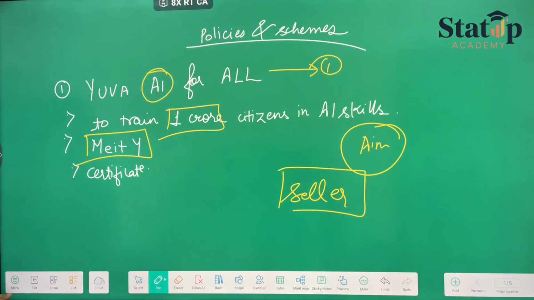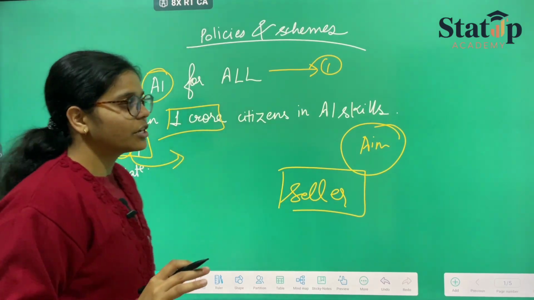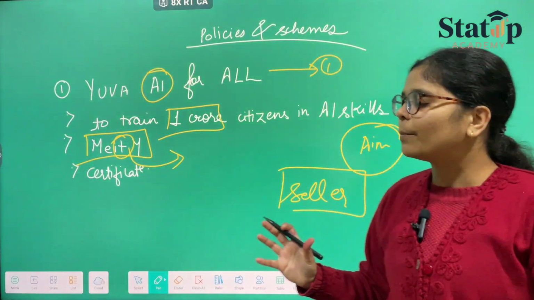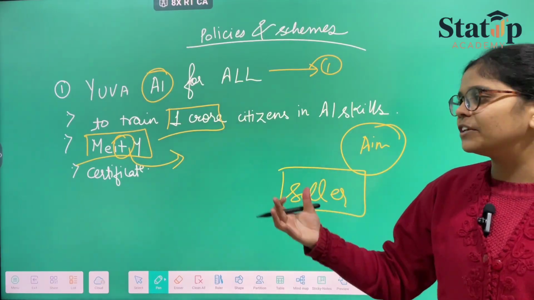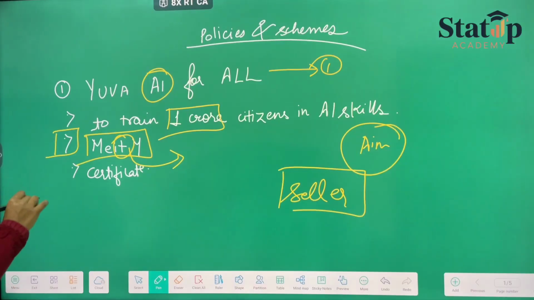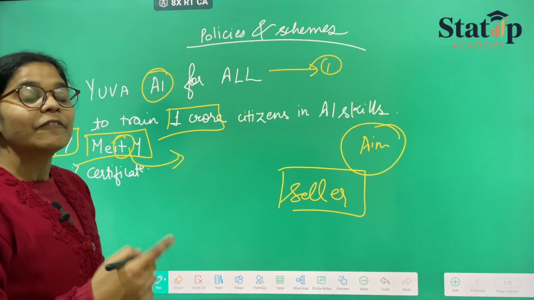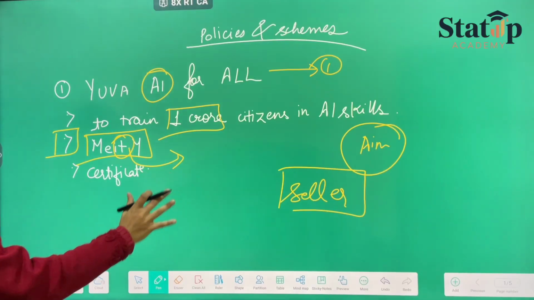MEITY, that is Ministry of Electronics and Information Technology. This ministry holds great information about what is coming and how information technology and everything is changing. You should know who is behind this policy, which ministry is involved, the aim that we have discussed, and the launching part we have discussed.